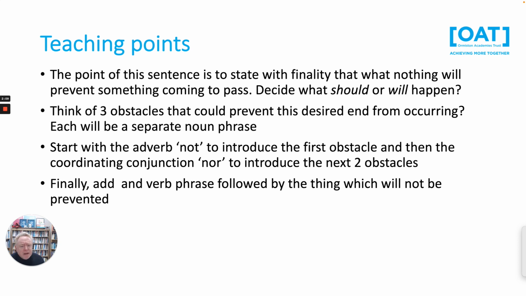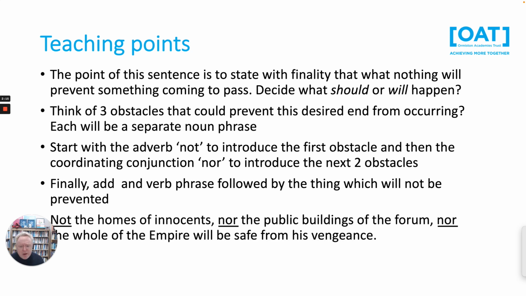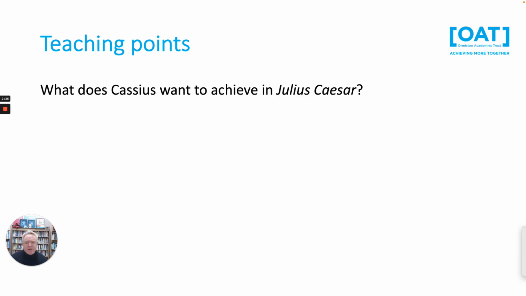And then finally, we add our verb phrase and we put in the thing which is not going to be prevented. So here's the example: not the homes of the innocent, nor the public buildings of the forum, nor the whole of the empire will be safe from Antony's vengeance. So what do we want to happen? We want vengeance, and these are all the obstacles which could potentially get in the way of that vengeance, but they're not going to. Okay, so let's go through a worked example.